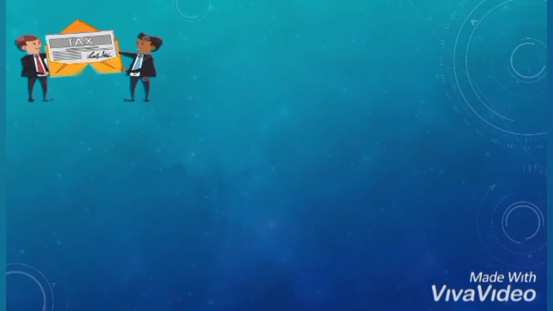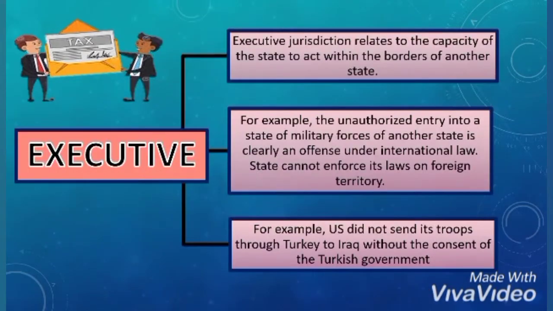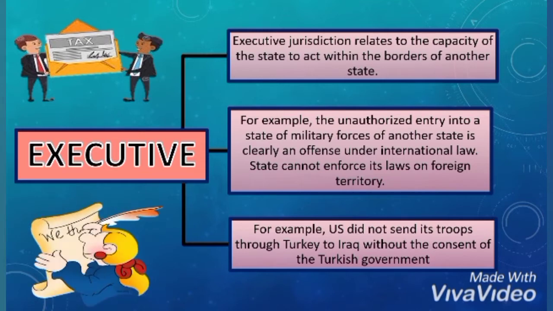Secondly, executive jurisdiction relates to the capacity of the state to act within the borders of another state. For example, the unauthorized entry into a state of military forces of another state is clearly an offense under international law. Moreover, a state cannot enforce its laws on foreign territory. For example, the U.S. did not send its troops through Turkey to Iraq without the consent of the Turkish government.